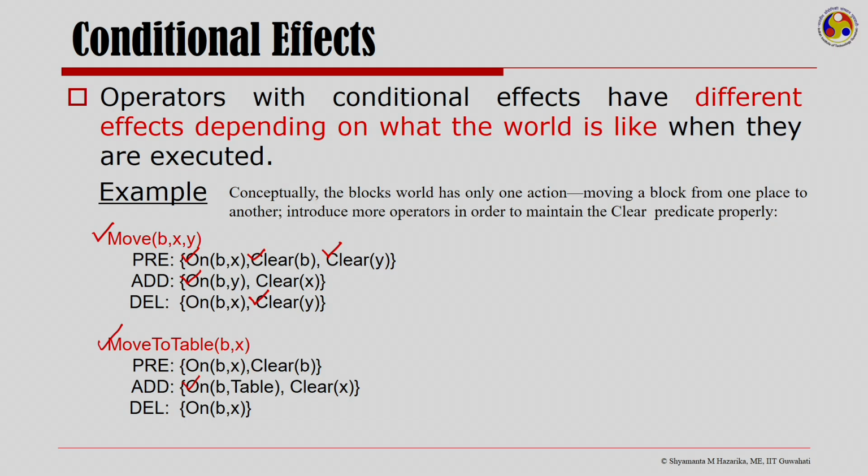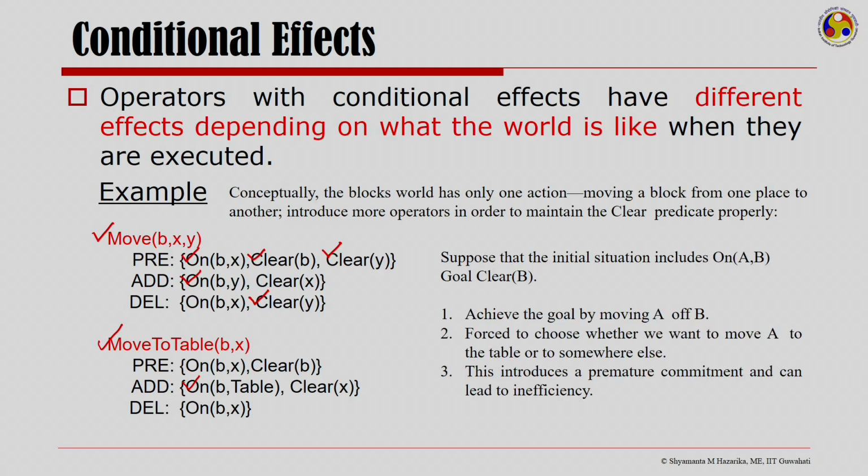Now, suppose that the initial situation includes a on b and the goal is to have clear b. Then I achieve the goal by moving a off b. Now, somehow I am forced to choose whether we want to move a to the table or to somewhere else, and this, you should be able to realize, introduces a premature commitment and can lead to inefficiency.